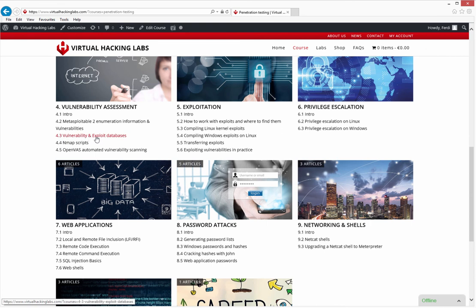This chapter covers the locations where to find vulnerabilities and exploits, such as ExploitDB, which is a very well-known location to find known vulnerabilities and exploit code. We'll be using Nmap scripts to identify vulnerabilities, and finally we'll conclude with OpenVAS. OpenVAS is an automated vulnerability scanner, and in this chapter we'll be learning how to install this vulnerability scanner and how to operate it.